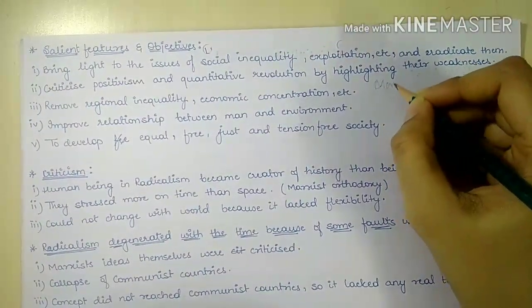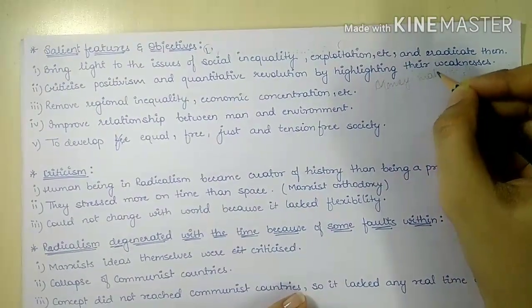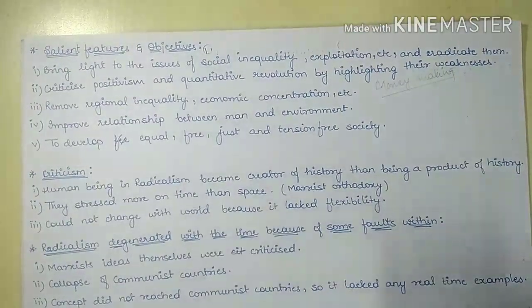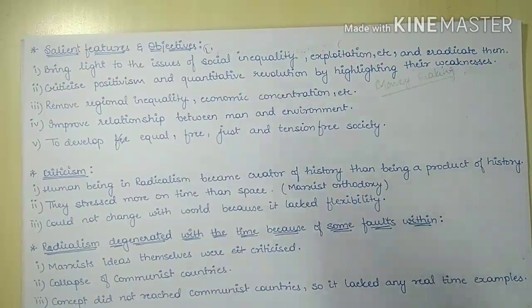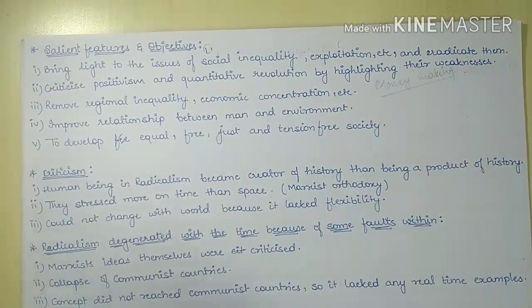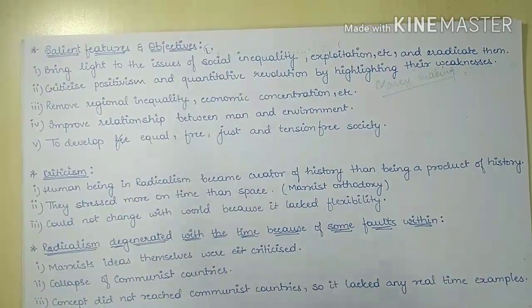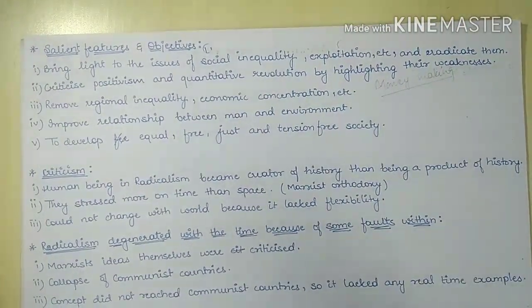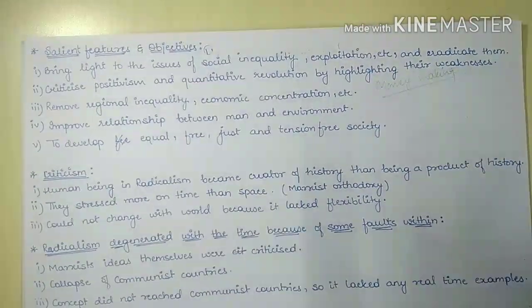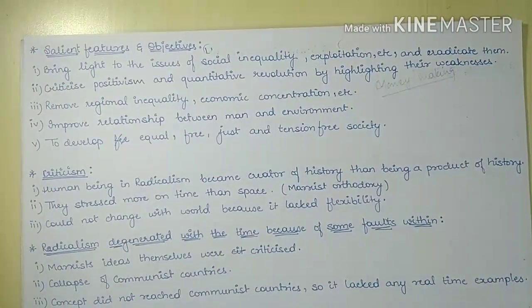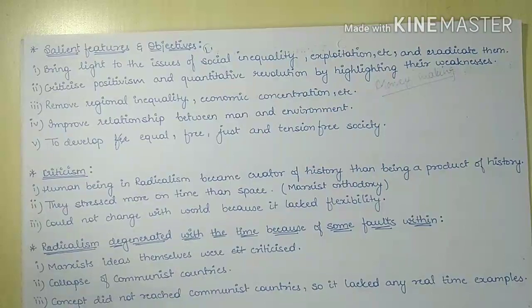Okay, but the most important aspect, that is human and the interrelation of human and environment, were neglected. So they had an objective to criticize positivism and quantitative revolution. Next is, they tried to remove any sort of inequalities, whether it be regional inequality, economic inequality, or gender inequality. So it tried to remove any sort of inequalities.